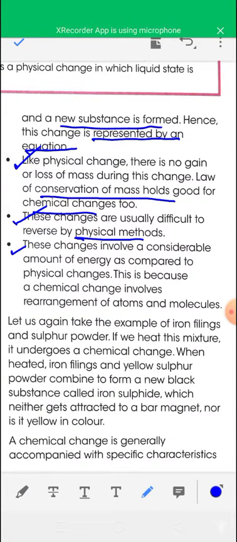Next point, chemical changes involve a considerable amount of energy as compared to physical change. That means in any chemical change the energy change is high, more than in a physical change. This is because a chemical change involves rearrangement of atoms and molecules.